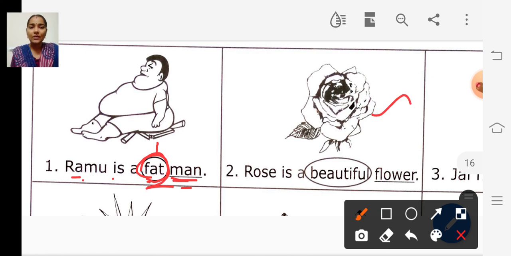Look at the second picture, a rose. Rose is a beautiful flower. The word beautiful describes the rose. How is the rose? The rose is very beautiful. So beautiful is the adjective, the describing word.